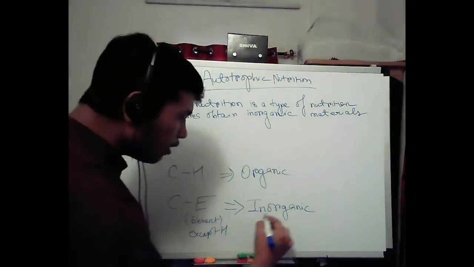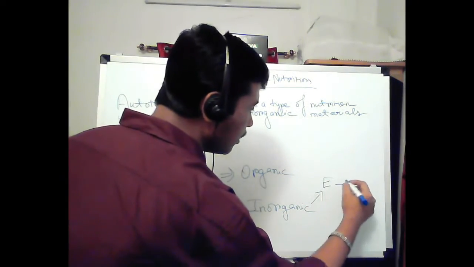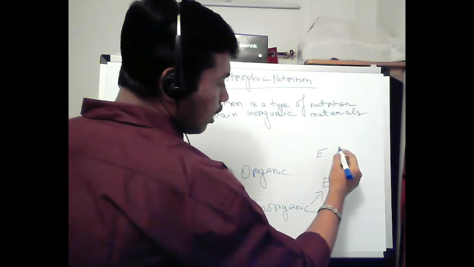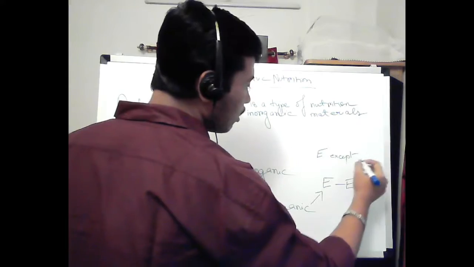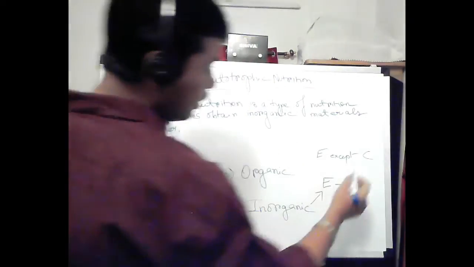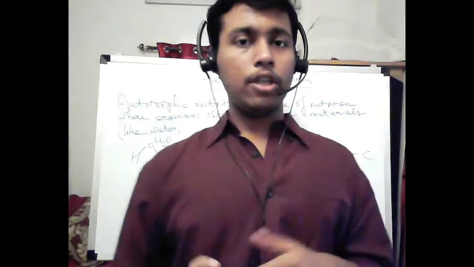Inorganic can also be defined as element bonded to element, where both the Es are except carbon-hydrogen together. See, there are two aspects to inorganic compounds.